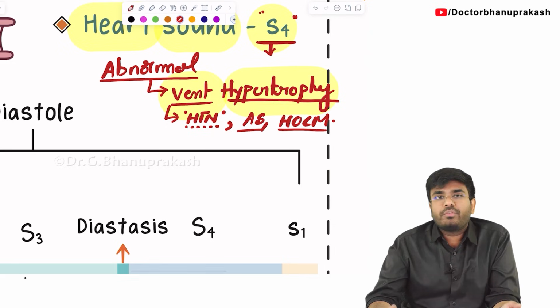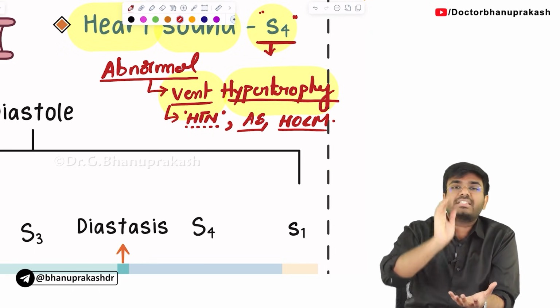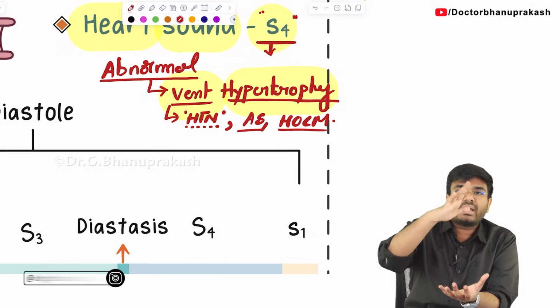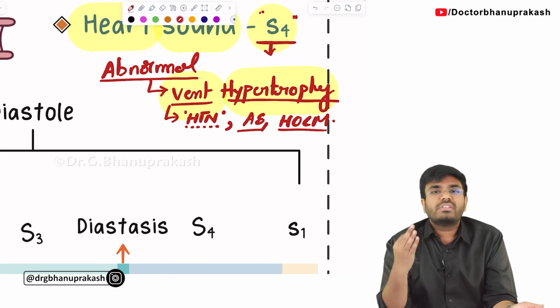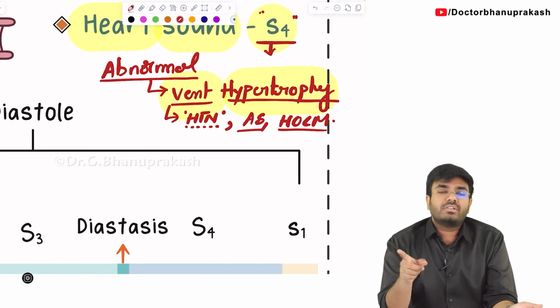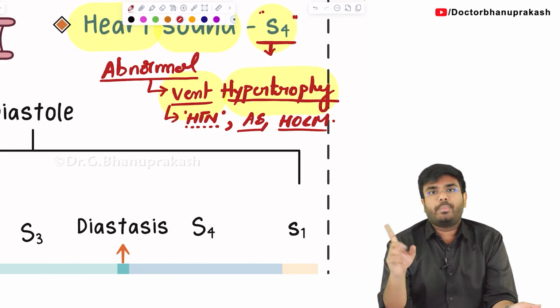Whenever there is ventricular hypertrophy, whenever the atria contract against the stiff ventricles, it is going to cause which heart sound? S4 heart sound. So always remember S4 is abnormal. S4 heart sound is seen in which conditions? It is seen in conditions wherever there is ventricular hypertrophy.